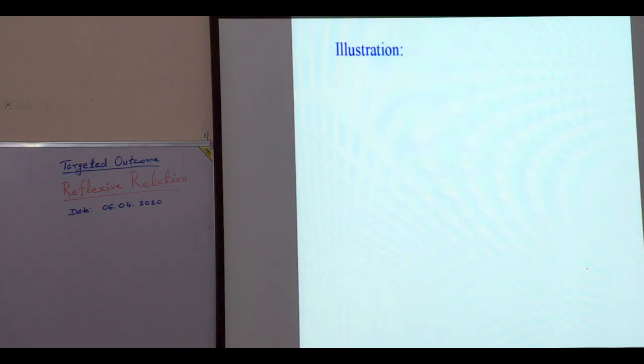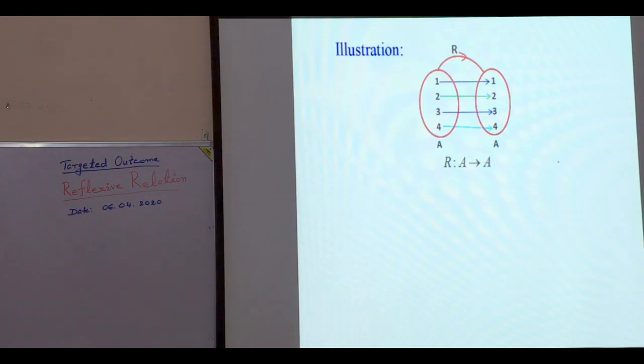We take another example. Now observe in this example. 1 is related with 1. Similarly, 2 is related with 2, 3 with 3, 4 with 4. So, what should we answer?